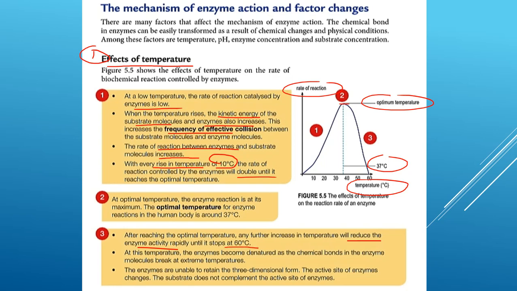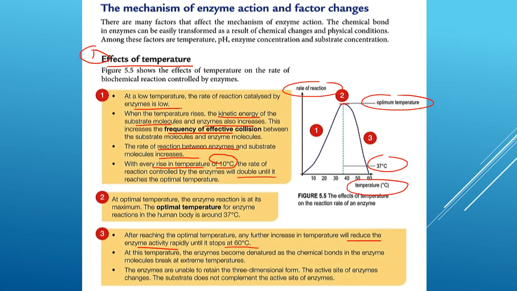So, pada suhu yang melebihi 40 darjah, dia punya tindakan enzim itu akan menurun sehingga pada suhu 60 darjah dia punya activity of the enzyme will stop.